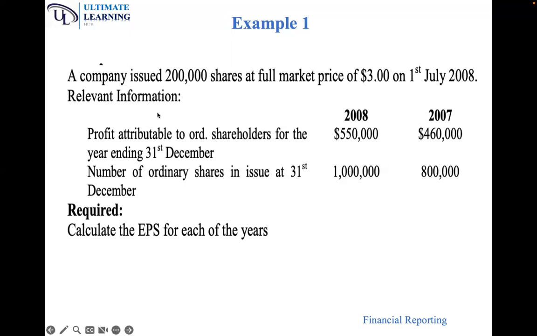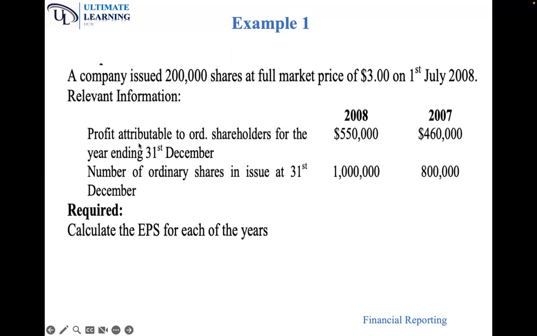Now you have been given some relevant information for the year 2008, the year that new shares were issued, and also we have the previous year. In the previous year, there was no new issue of shares. So we don't need to calculate the weighted average number of shares in 2007, because new shares were only issued during the year 2008. It is only in 2008 that we'll be calculating the weighted average number of shares.